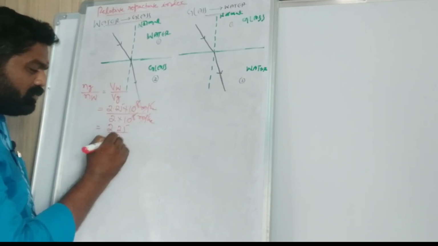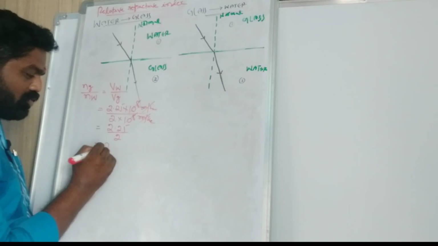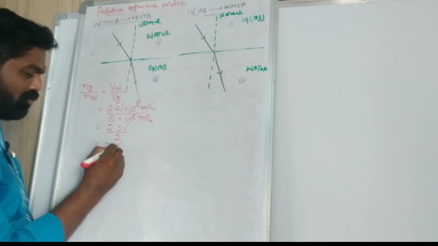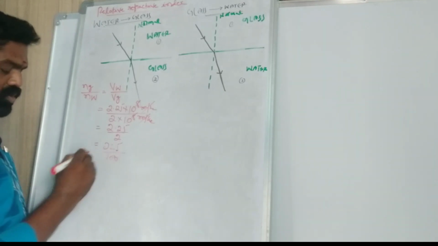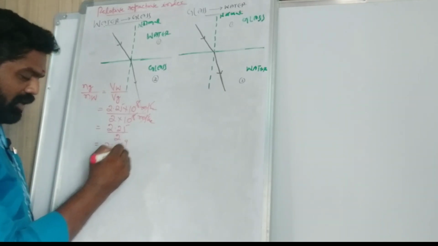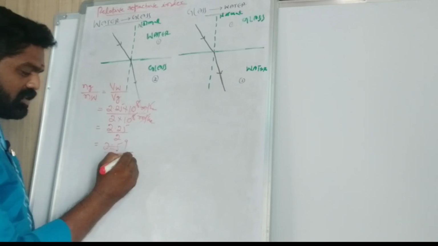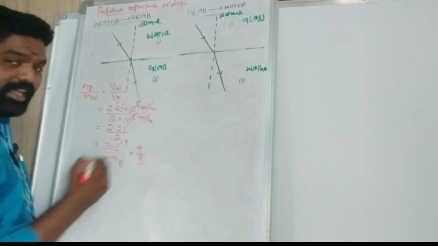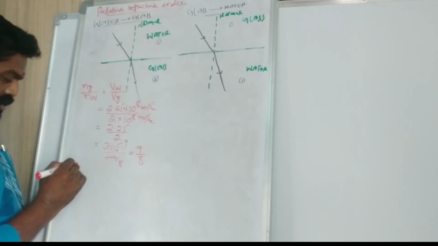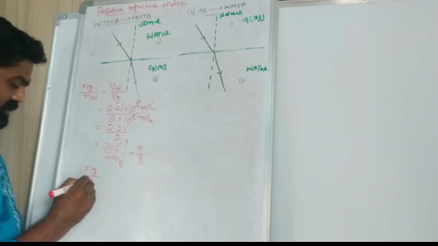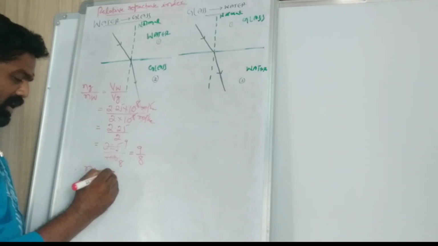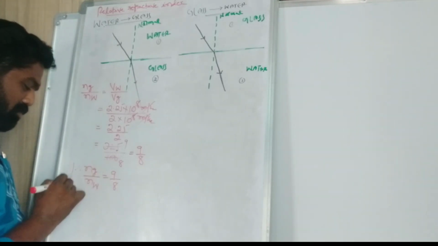Now 2.25 by 2. It means that is 225 by 200. So 25 nines, 25 eights. Now we get 9 by 8. So the refractive index of glass relative to water is 9 by 8.